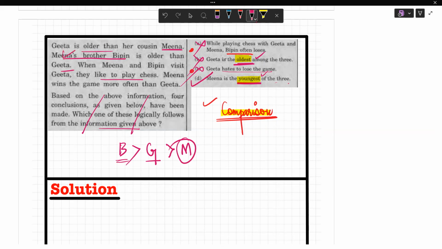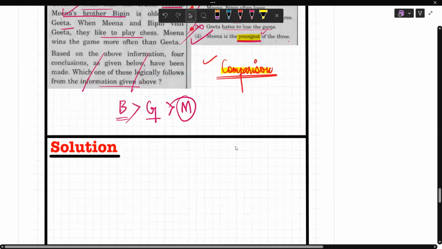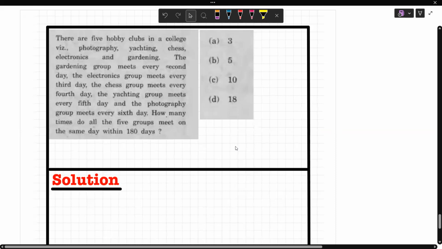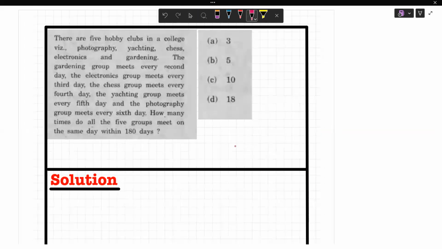Okay, so I hope you have done this question. These are pretty easy questions. Now let us go to the next question. Let us read the question again. How many times do all the 5 groups meet on the same day? I haven't read the statement yet. I've just gone to the last part to see what the question is expecting out of me. How many times do all the 5 groups meet on the same day within 180 days?